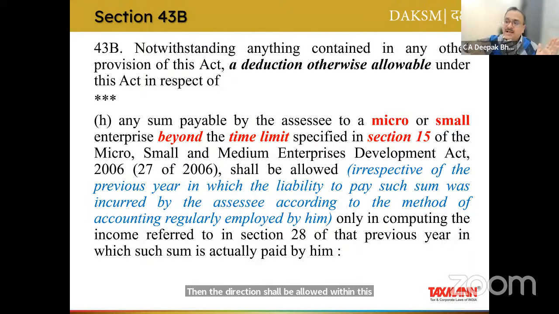If let's say that payment has been made on 16th of April, then sorry, this deduction shall not be allowed in this financial year. It shall be allowed in 24-25 only. So not only you have to see the due date, you have to see whether this due date is falling in the next financial year, and whether this payment, even if it is due in the next financial year, has been made within the time allowed or not, as per section 15. If not, then only the financial year in which that payment has been made shall be that year in which that deduction shall be allowed.